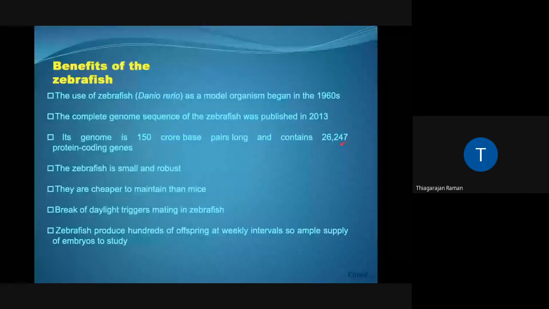So, what are the benefits of using zebrafish as a model organism? It has a long history. The model organism started somewhere in the 1960s. The complete genome sequence has also been published in the year 2013, and it contains around 26,000 protein coding genes. The fish is small as well as very robust. They are cheaper to maintain than mice, inexpensive.